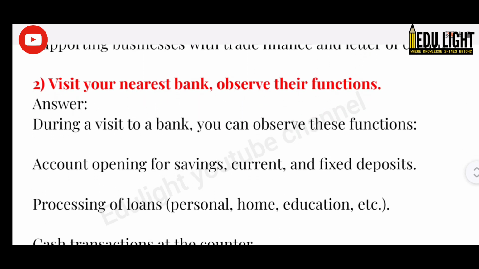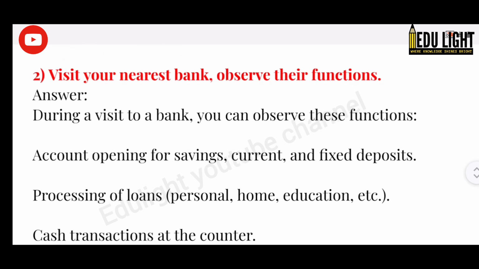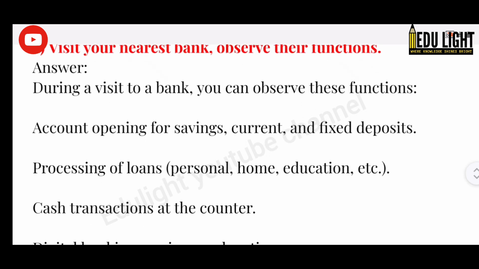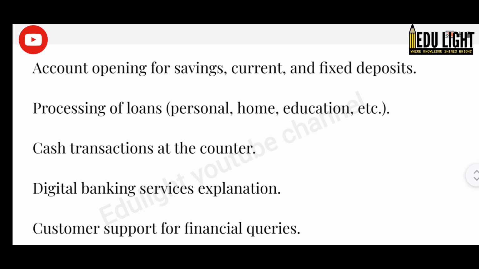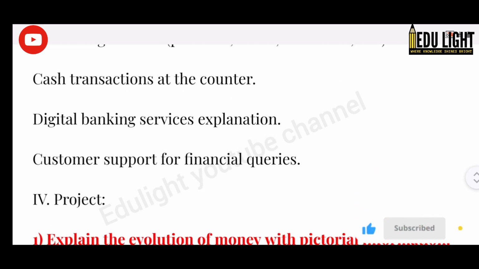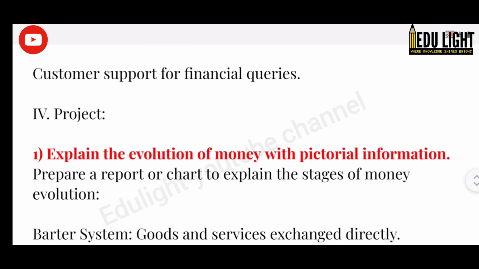2. Visit your nearest bank and observe their functions. Answer. During a visit to a bank, you can observe these functions: account opening for savings, current and fixed deposits, processing of loans like personal, home, and education loans, cash transactions at the counter, digital banking services explanation, and customer support for financial queries.